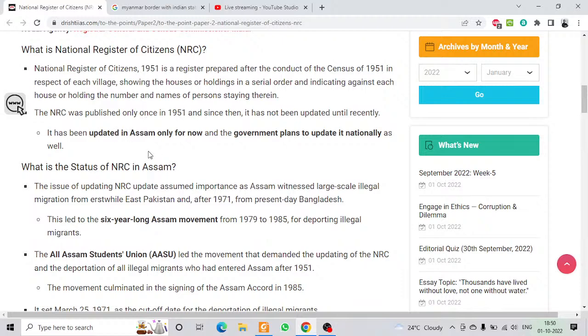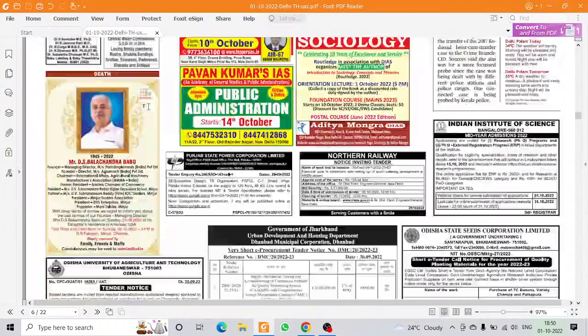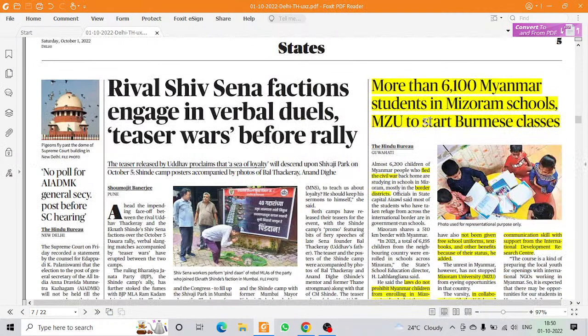Okay, so it has been updated in Assam only for now, and the government plans to update it nationally as well. So that was in the news. Exactly. Okay, more than 6,100 Myanmar students in Mizoram schools, MZU to start Burmese classes as well.